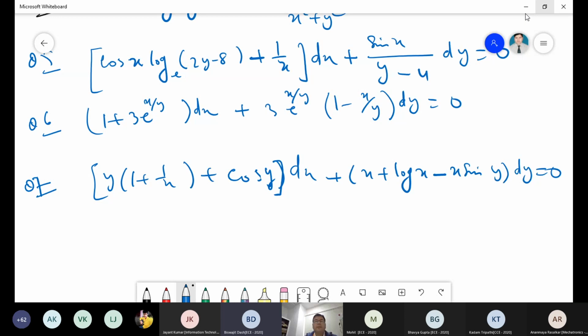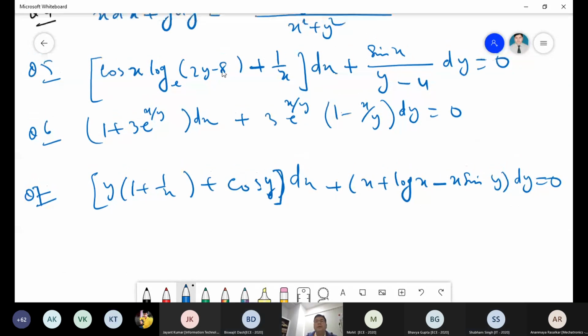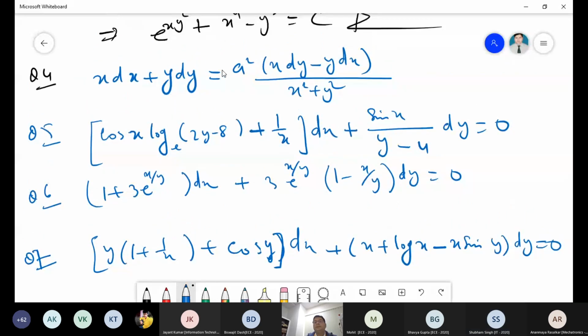In question 5, it is cos x log e of 2y minus 8. Sorry, 2y minus 8. Yes, done. Sir, can you slide it down? Yes, 100%. Write it.